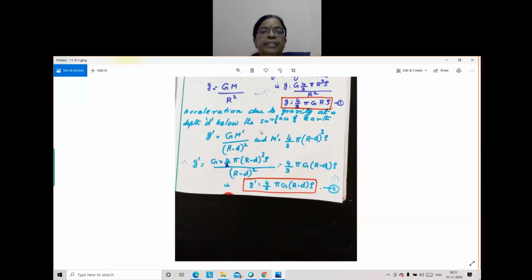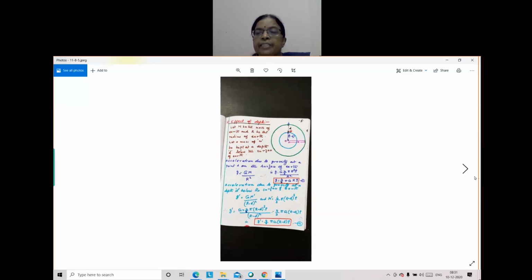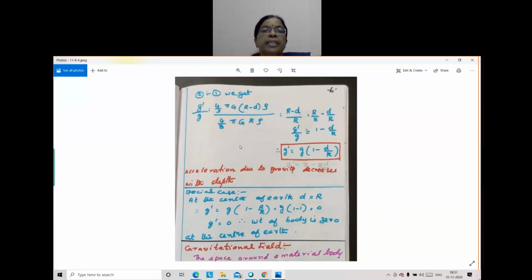Then divide g dash by g. We are finding the comparison. What happened to the acceleration due to gravity? For that we are comparing, g dash by g is determined. So constant terms cancel. We get (R minus d) by R. R by R is 1, minus d by R. So g dash by g equal to 1 minus d by R. Therefore, g dash equal to g into (1 minus d by R). Here also you can see g, we are subtracting a term, g d by R. g d by R we are subtracting.